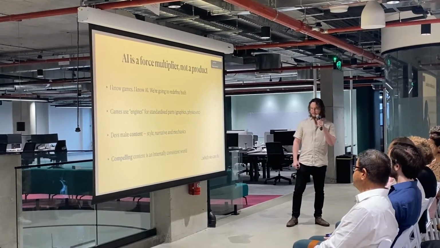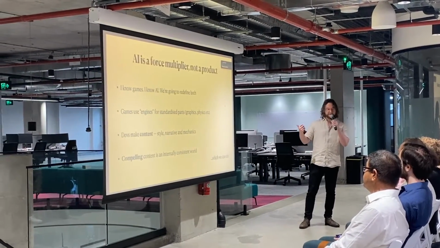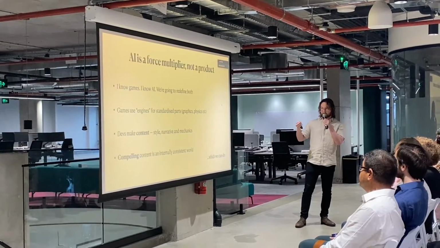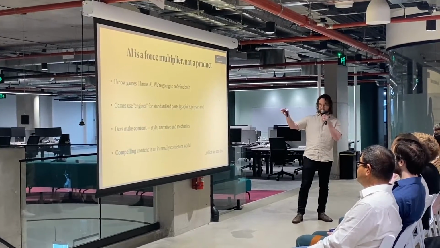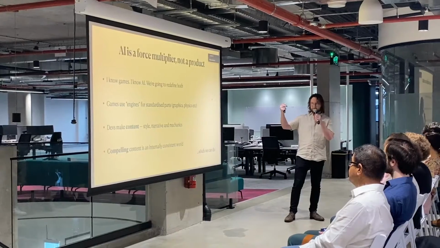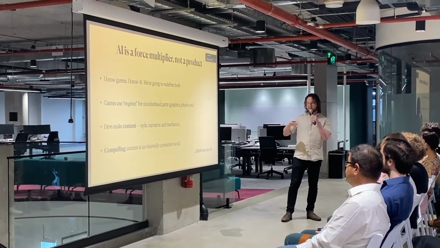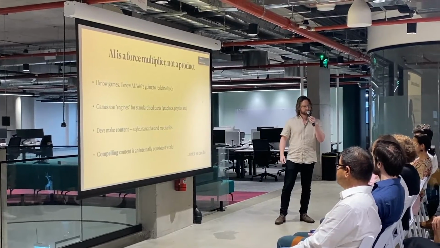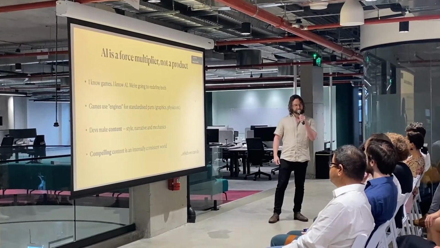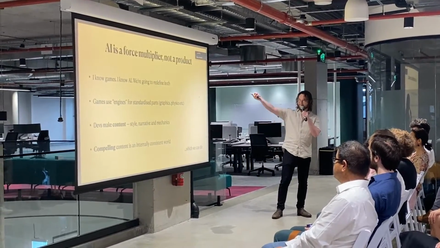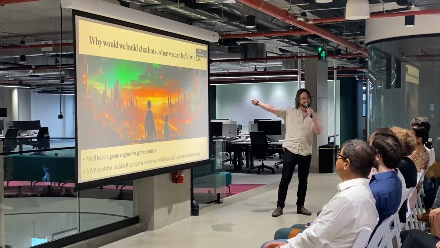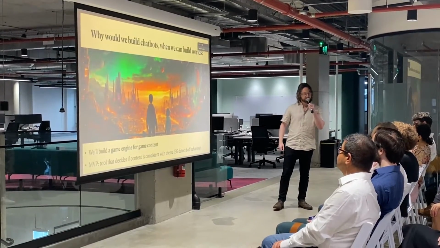Games rely on engines for standardized parts. These are things like physics, graphics, and developers make content for these engines to run. This is style, narrative, and mechanics. And compelling content is an internally consistent world, which is something we can do. So, why would we build chatbots when we can build worlds?